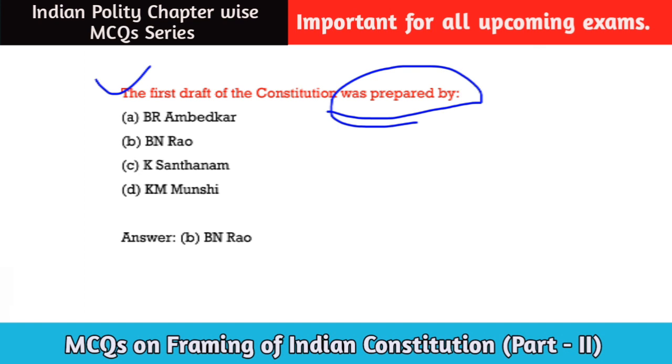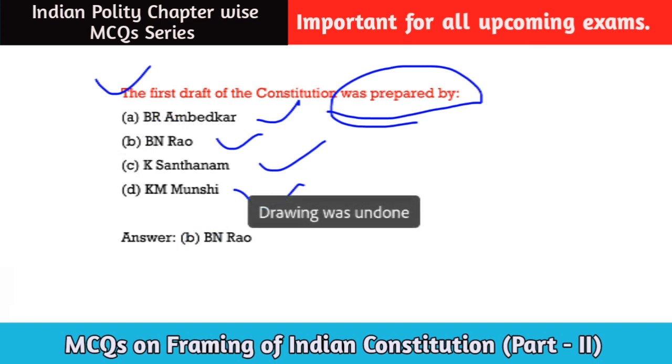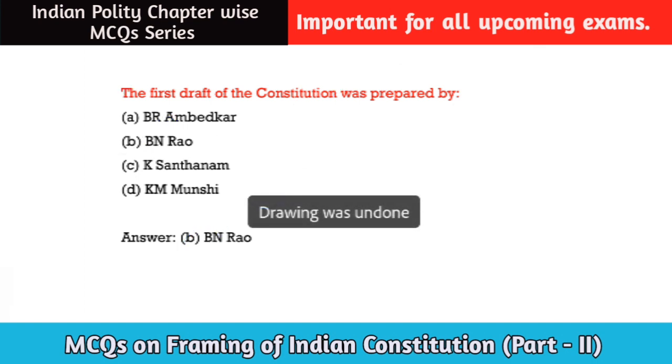The draft of the Indian Constitution was prepared by: option A, B.R. Ambedkar; option B, B.N. Rao; option C, K. Santhanam; option D, K.M. Munshi. The correct answer will be option B, that is B.N. Rao. Let us move to the next question for today.